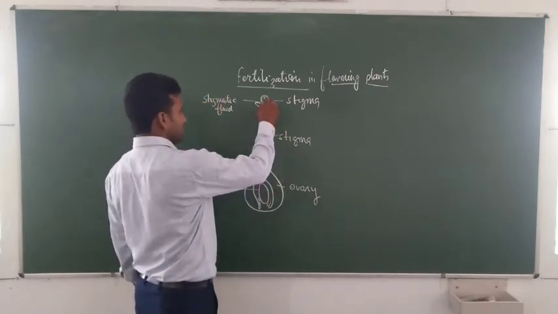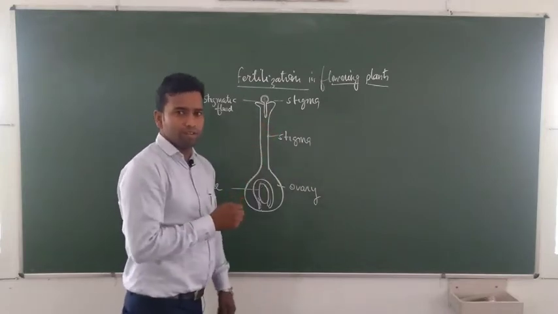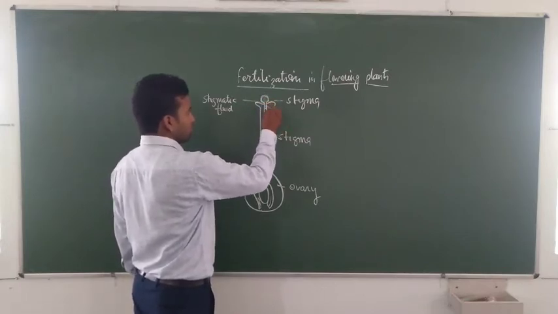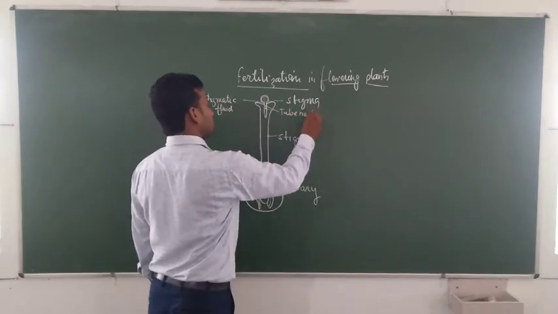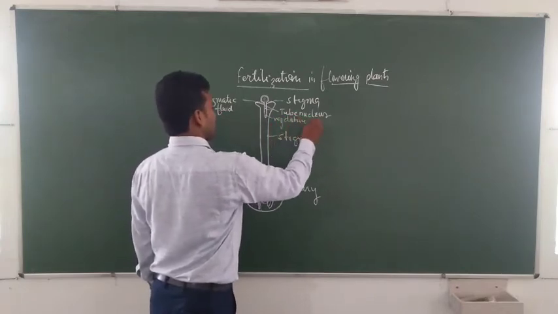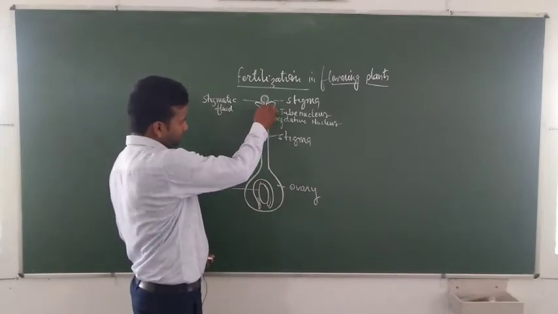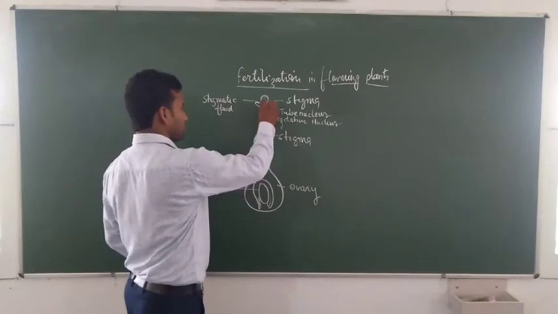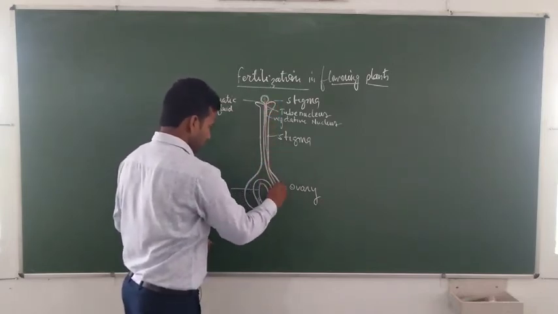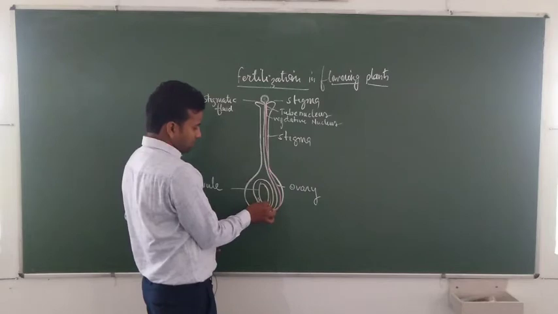The vegetative nucleus moves with the tip of the pollen tube, and the generative nucleus, by germinating pollen tube, is divided into two male nuclei. The pollen tube reaches the ovule carrying both male gametes inside the embryo sac.